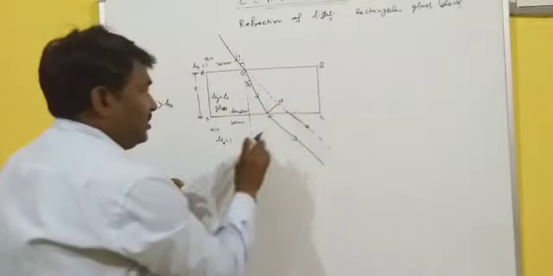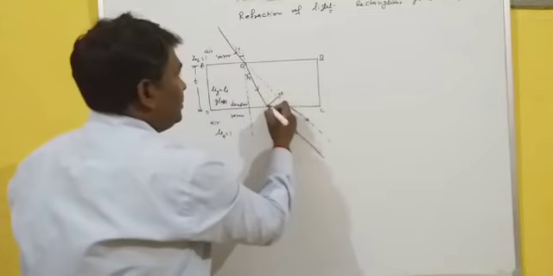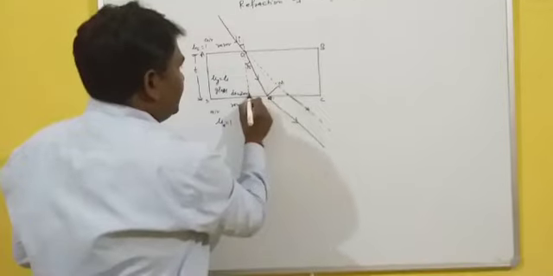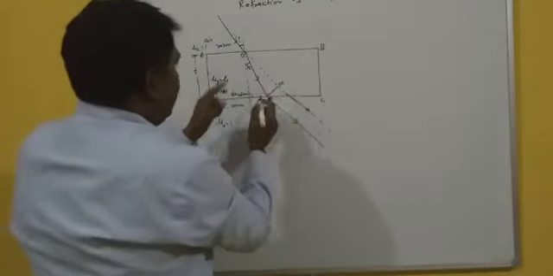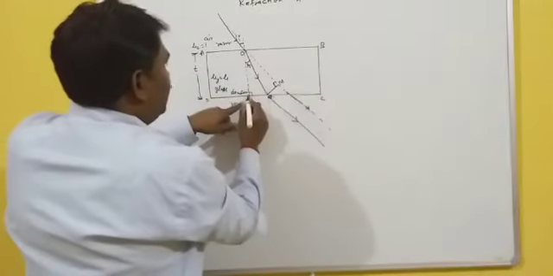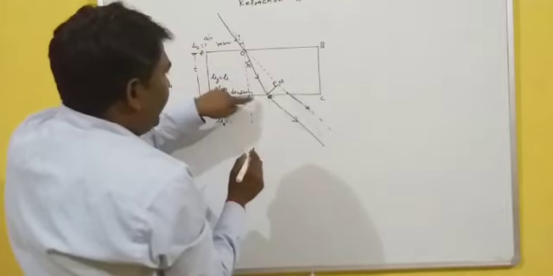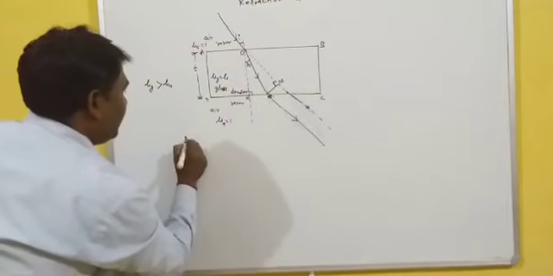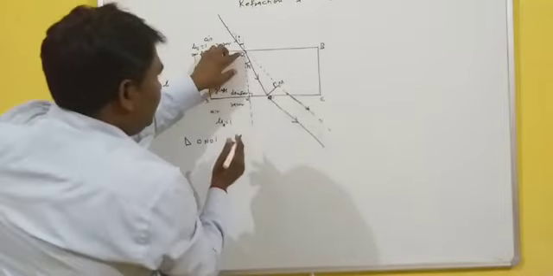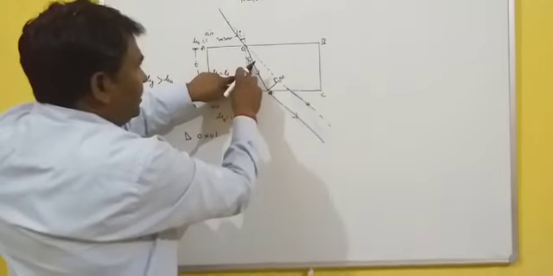I can show you, even though it is not in your syllabus, the derivation of the value of this O dash M, the lateral shift. See, from here it is 90 degree, and this is also 90 degree. Let this point be N. So in the right angle triangle O N O dash, this OM is your T. What is the relation between this and this angle?